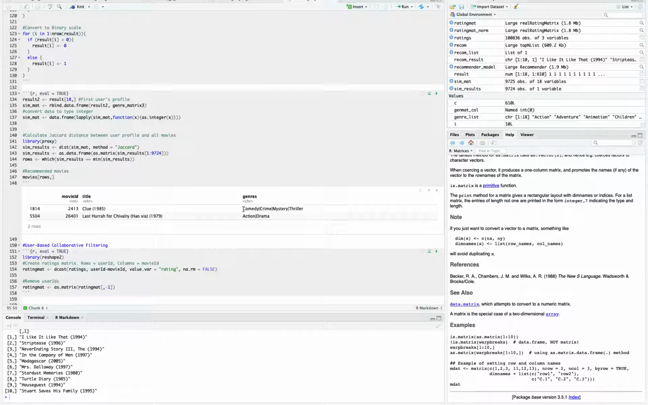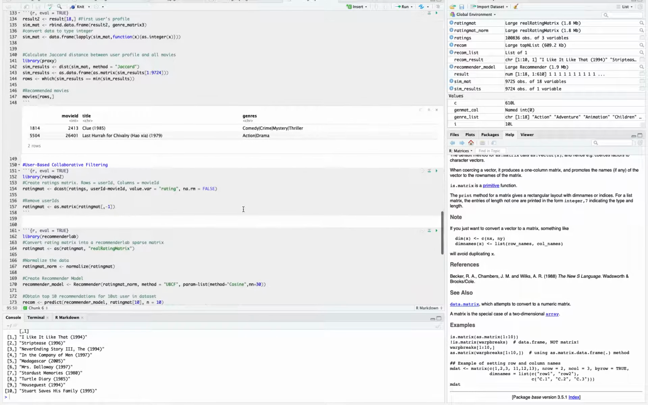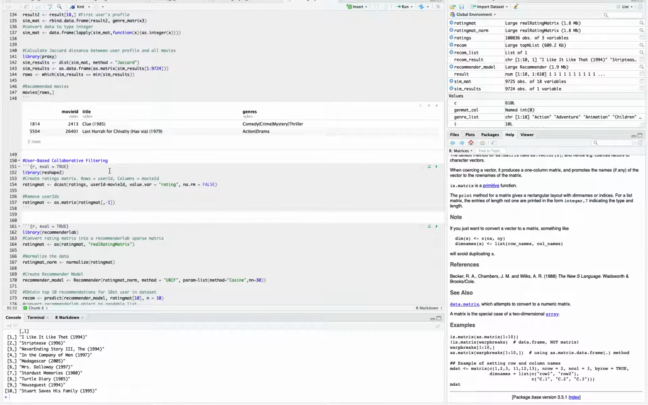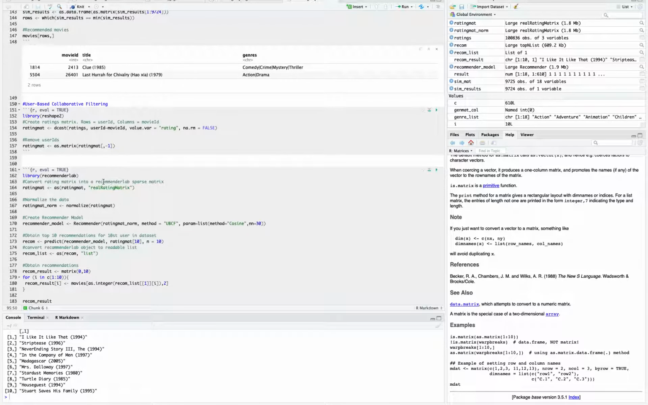And in addition to this content-based filtering, I also implement user-based collaborative filtering, where I create a rating matrix in which the rows are the user IDs and the columns are the movie IDs. And then I try to convert the rating matrix into a recommenderlab sparse matrix, where recommenderlab is the package I'm going to use for this model building process.